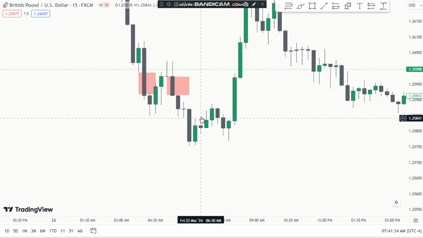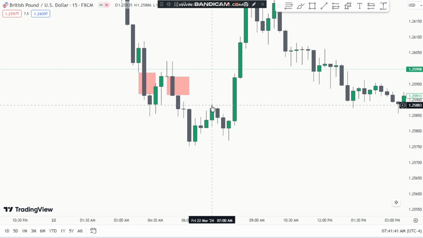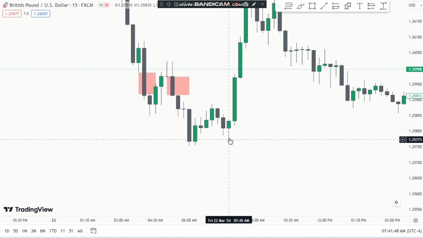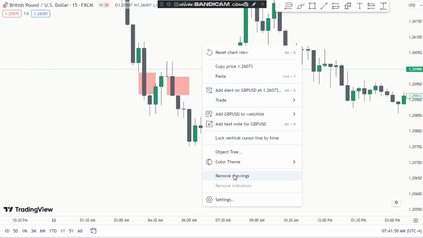Now this is not a swing high because there is another candle at the side which makes the high. So this one is not a swing high. The swing high is this one, okay? This makes the top and not these two candles at the side. So this is a swing high, this is a swing low. I hope this is clear.